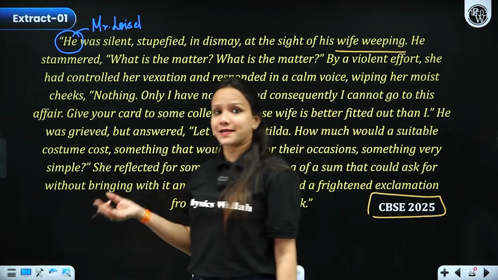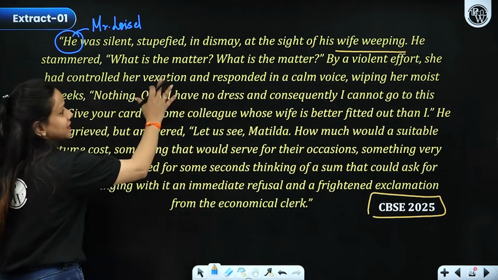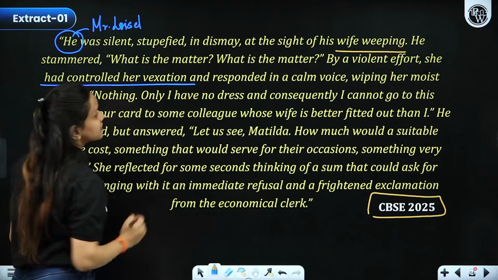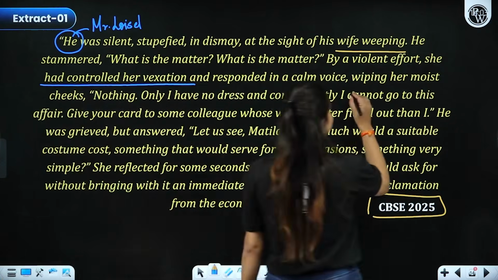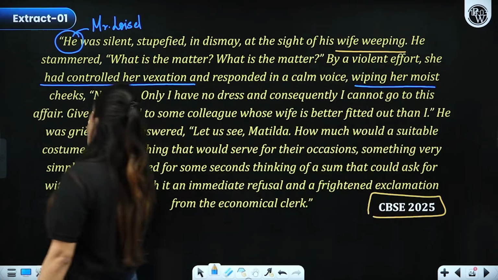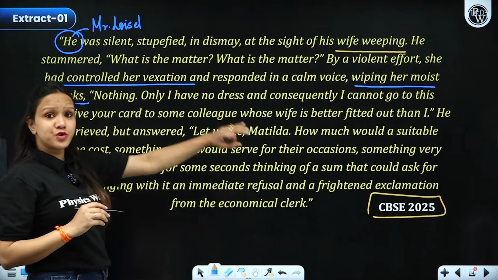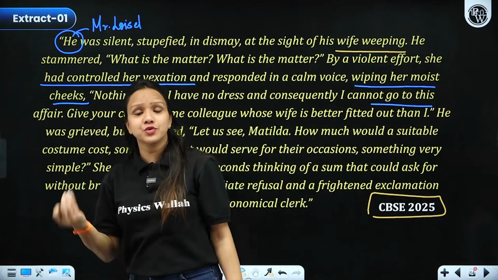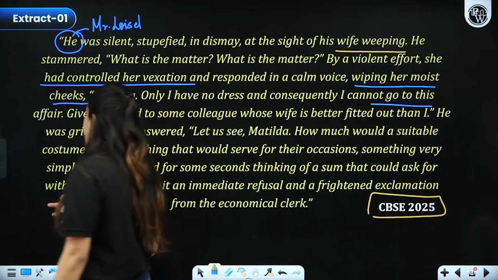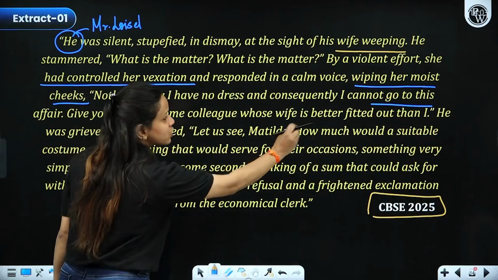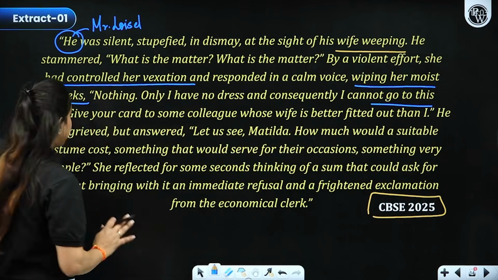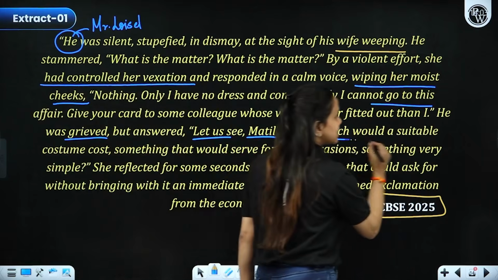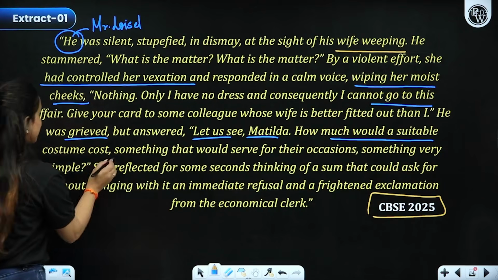Still she remained dissatisfied, right? "What's the matter? What's the matter?" "By a violent effort, she had controlled her vexation and responded in a calm voice, wiping her moist cheeks. Nothing. Only I have no dress, and consequently I cannot go to this party." And she ultimately threw that invitation card there only, right? "Give your card to some colleague whose wife is better fitted out than I." He was grieved, he was sad, but answered, "Let us see, Matilda, how much would a suitable costume cost?"